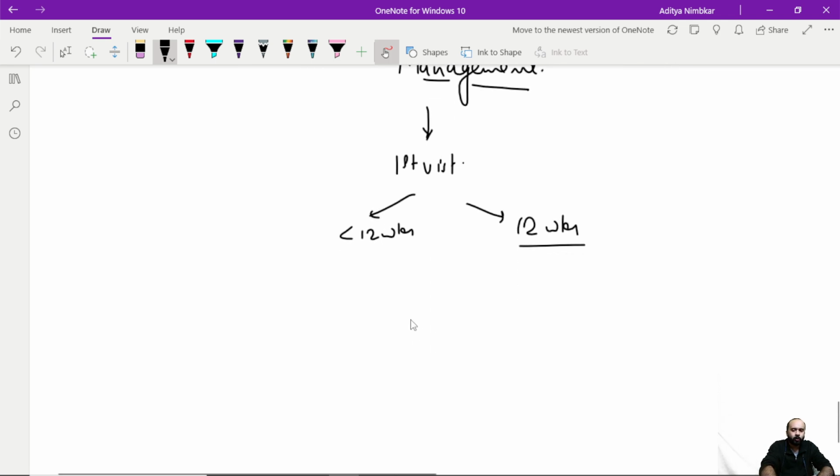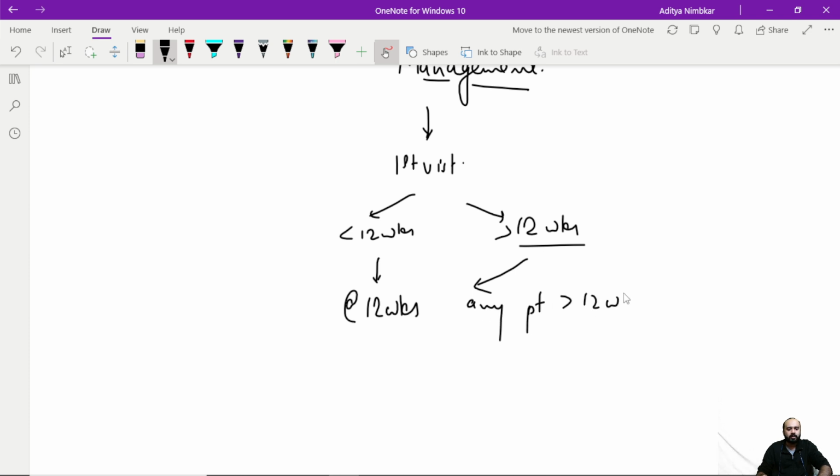So if she comes to me before 12 weeks, then I'll ask her that at 12 weeks, she has to do a test. Whereas if she has not come till 12 weeks, she has come to me after that, so at any point after 12 weeks, I'll ask her to do a test called indirect Coombs test. Now a little bit about indirect Coombs test. There are two Coombs tests that we do for detecting anemia or hemolytic anemia. It can be done in adults, it can be done in babies as well. So there are two types, there is indirect and there is direct.